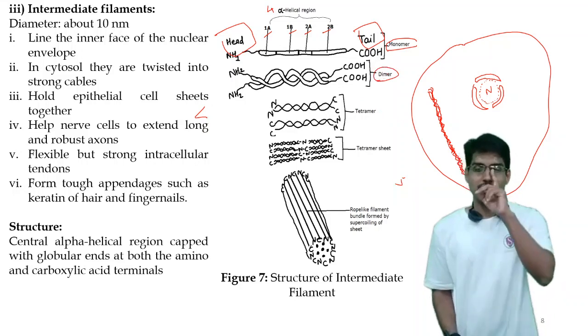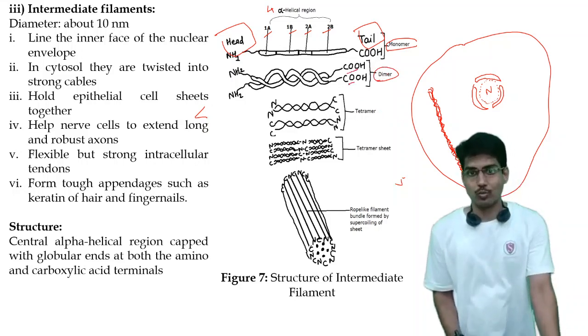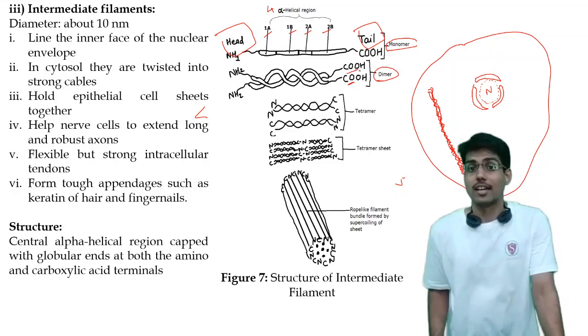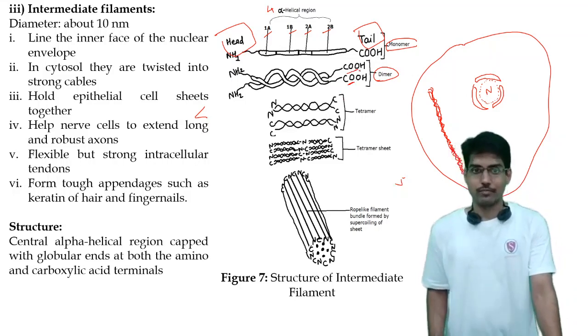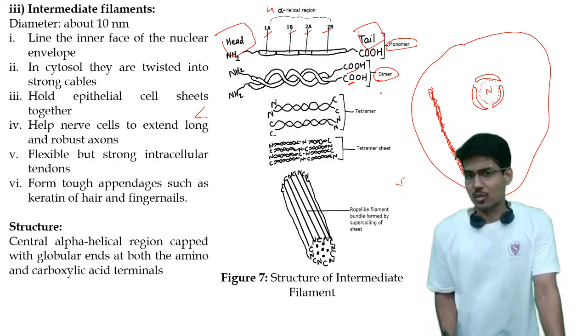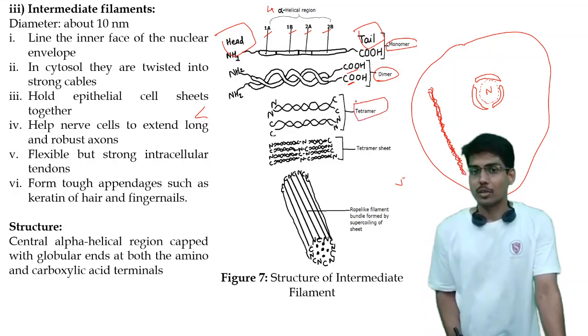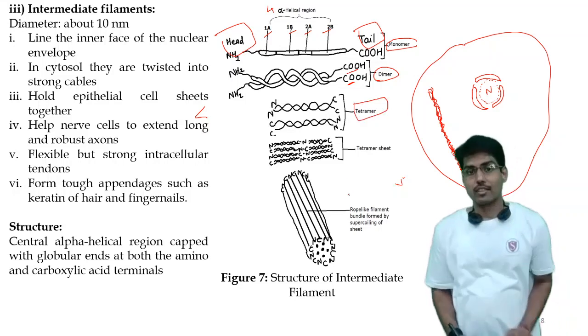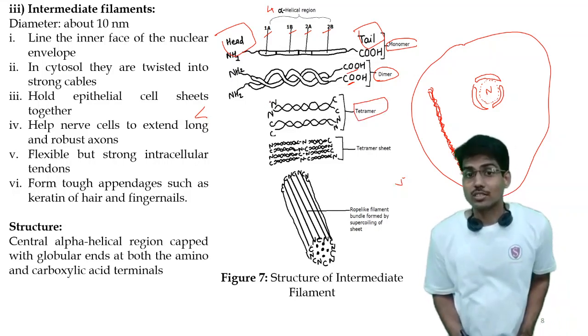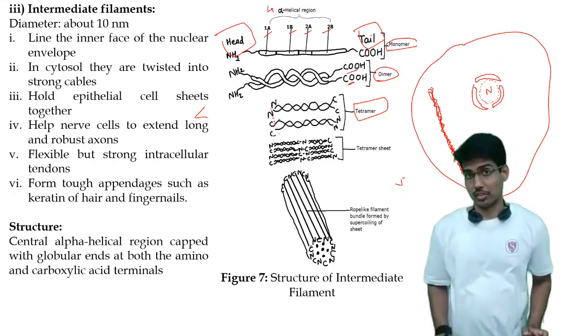In the formation of that dimer, both have the same head or same tail exposed to the same side.